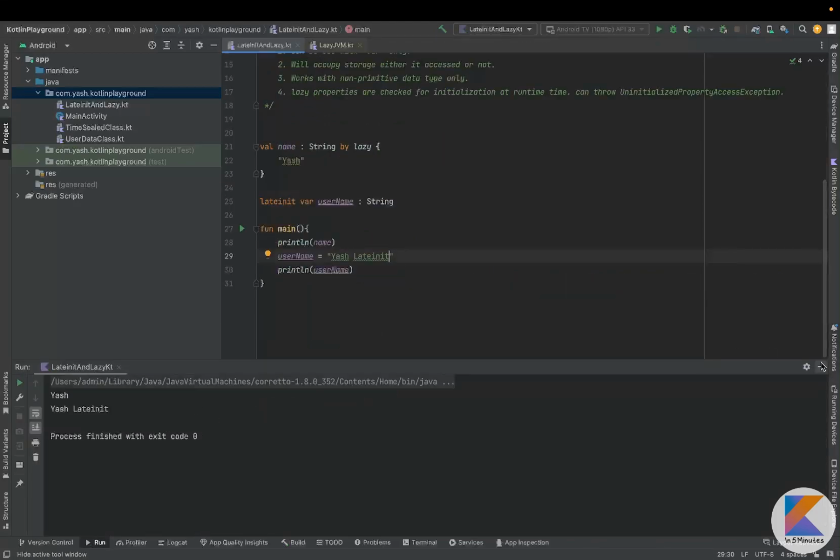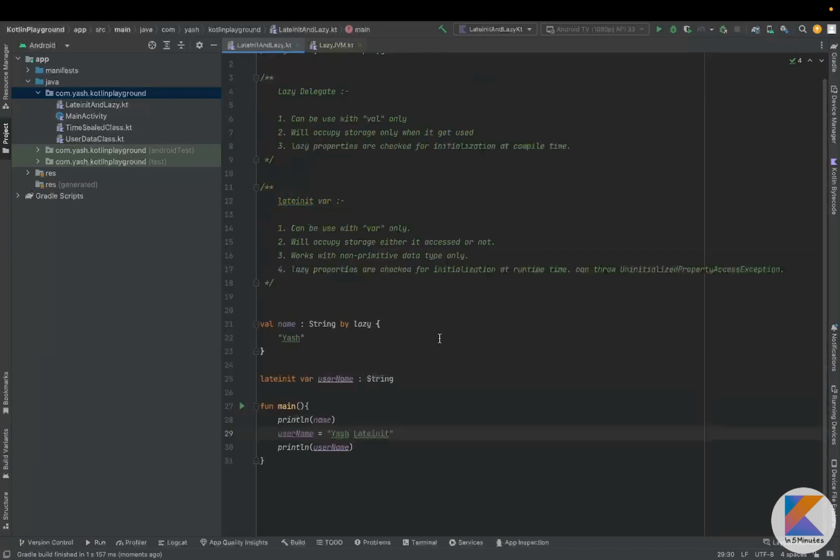Yeah, it's perfectly working. So whenever we need to initialize a variable that can be accessed later, and we don't know about it, we will use the lazy delegate here.